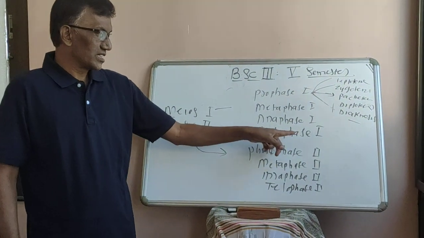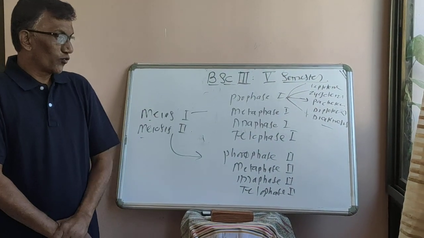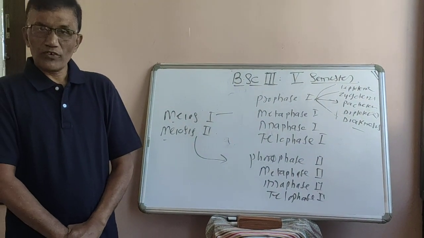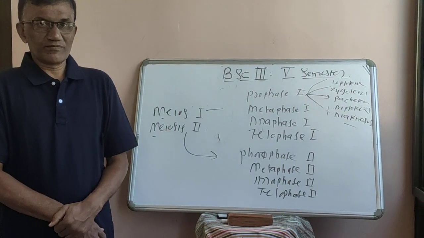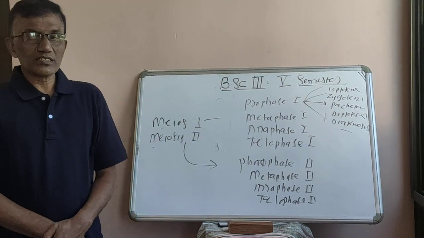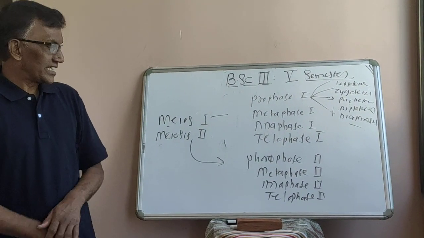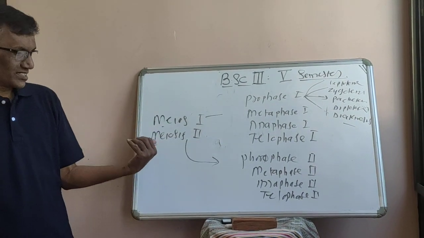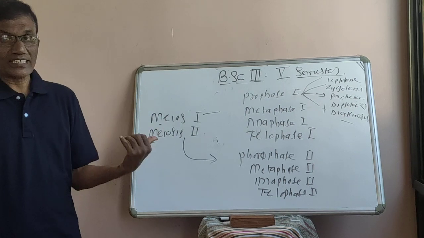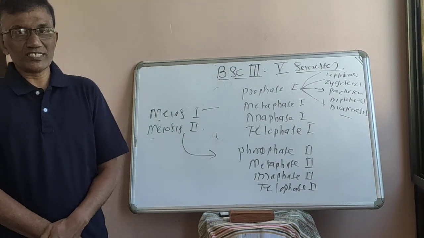Wherever there is appearance of such type of structure, then it is known as telophase first. Now after telophase first, these 2 daughter haploid nuclei immediately enter into meiosis second. I have already explained meiosis second is exactly similar to mitosis.